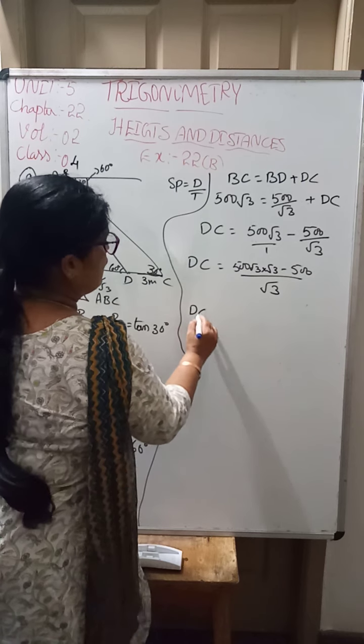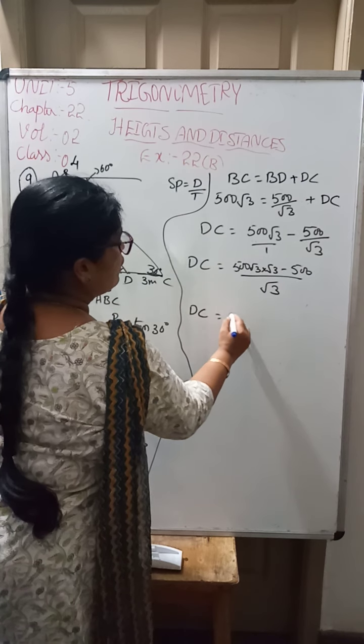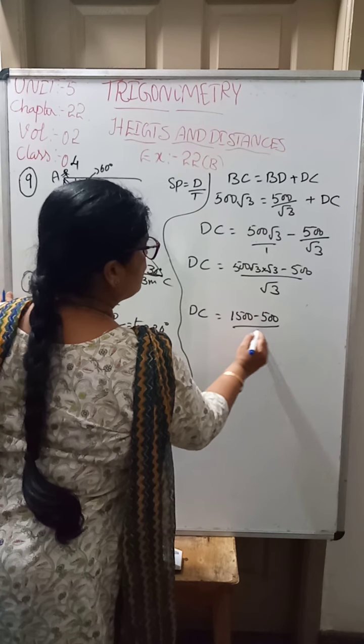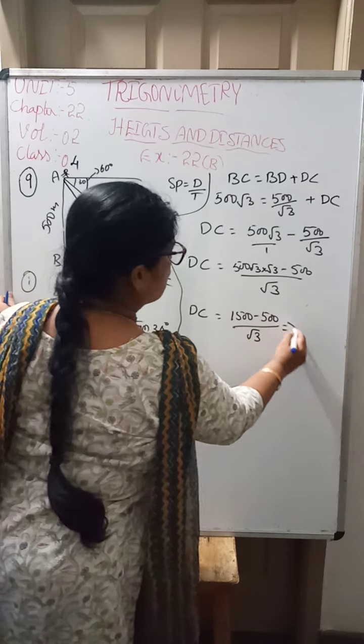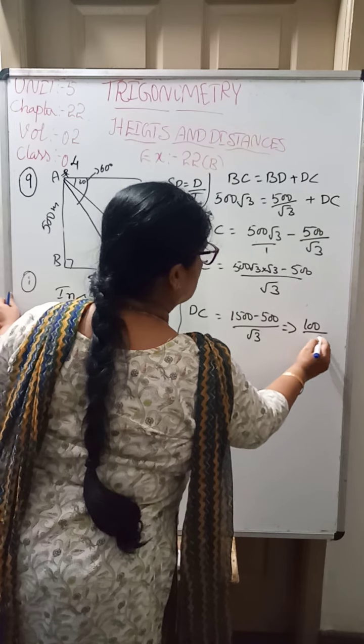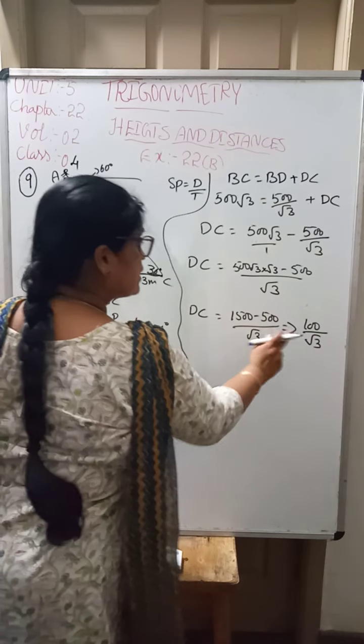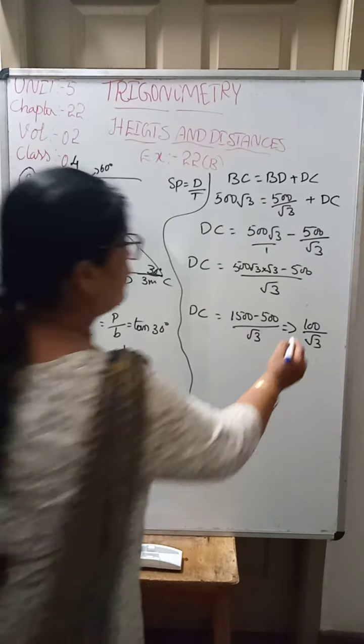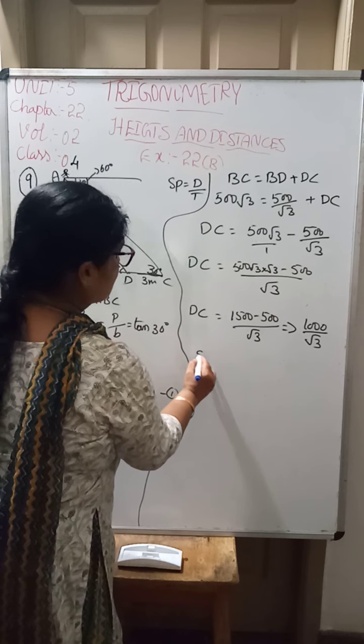So DC is equal to 500 into 3, 1500 minus 500 divided by root 3. That gives you 1000 by root 3. DC is equal to 1000 by root 3 and this is the distance. We have to calculate the speed.